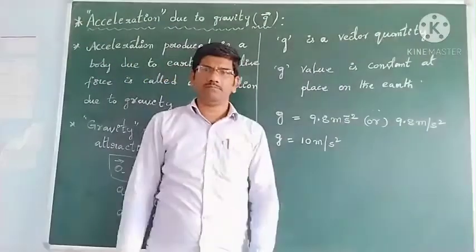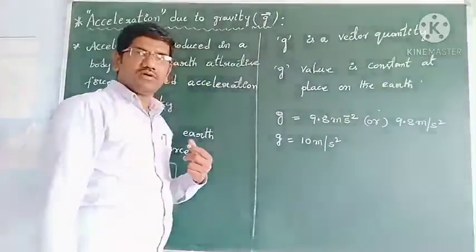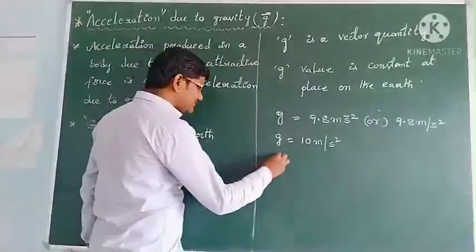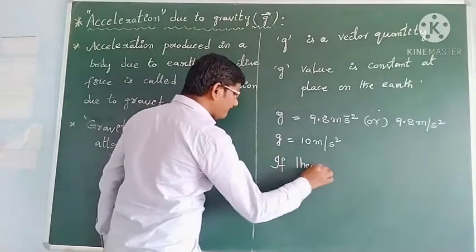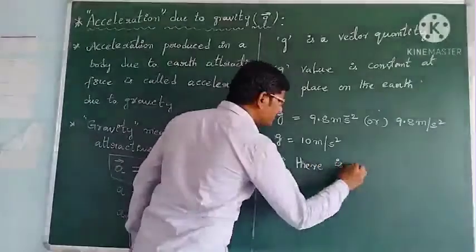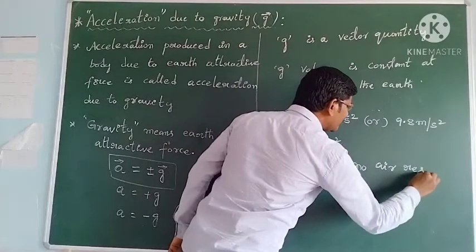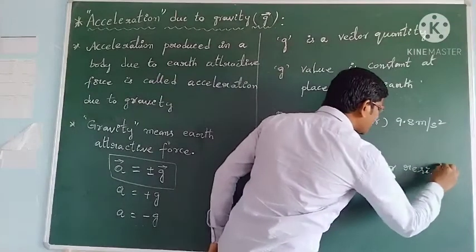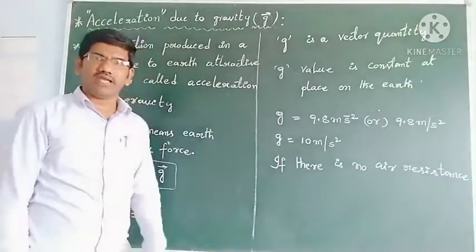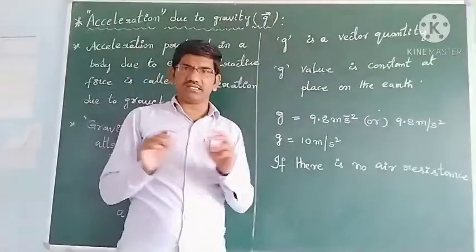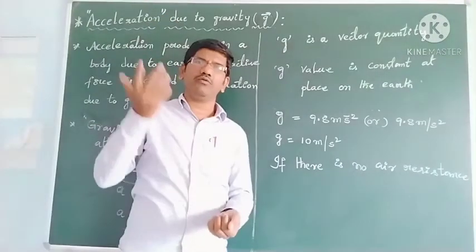And now, if there is no air resistance, generally we don't consider the air resistance when the objects are falling down or moving upward also.